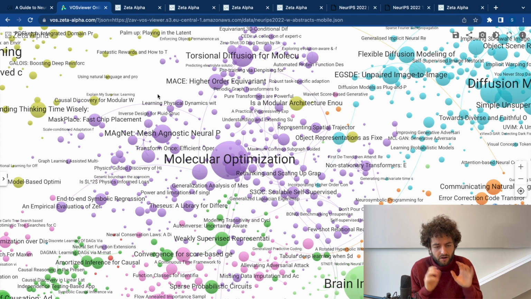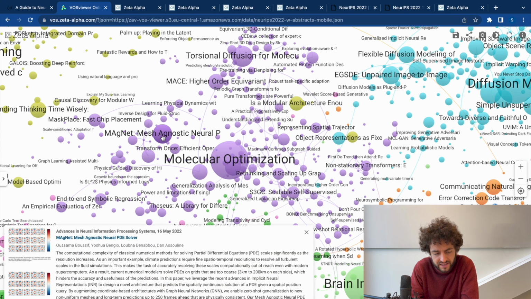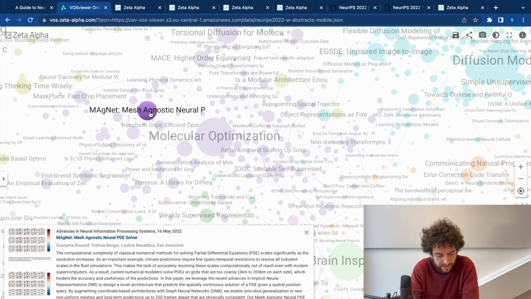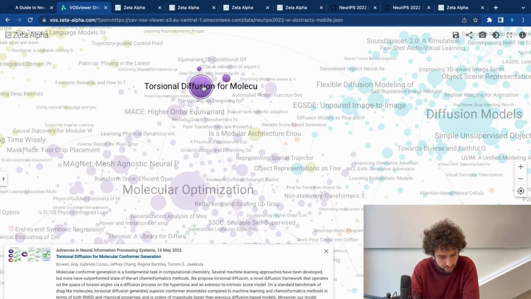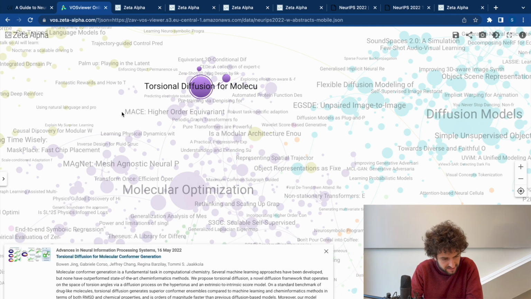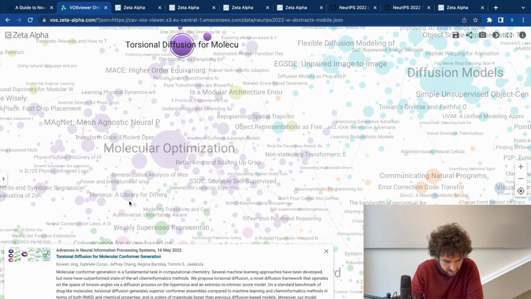A lot of people are paying a lot of attention to this, and it shows in the NeurIPS lineup of papers. So for instance, we have this MAgNet, mesh agnostic neural partial differential equation solver. We have torsional diffusion, once again, a diffusion model applied to conformer generation. This works on predicting the shape of molecules in 3D, message passing, more graph neural network stuff.